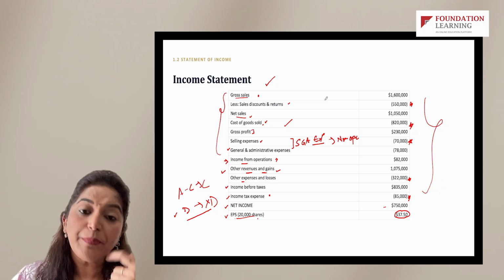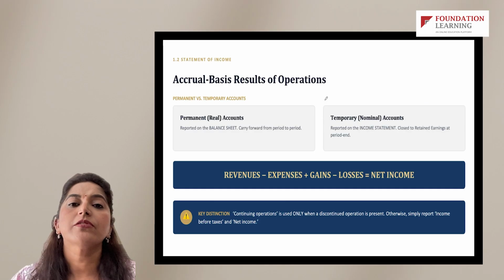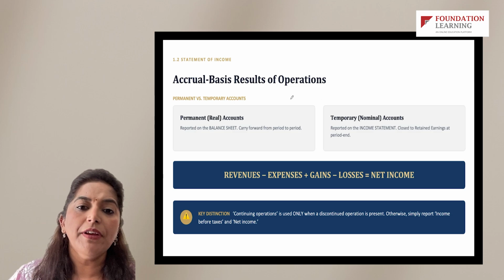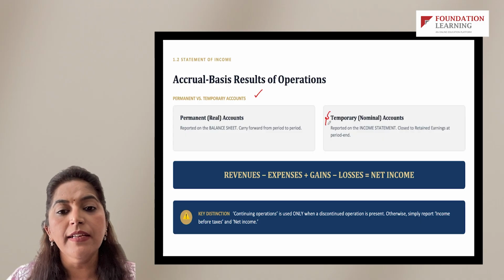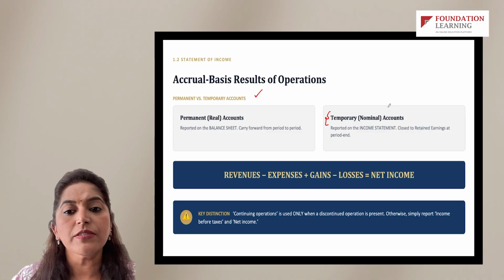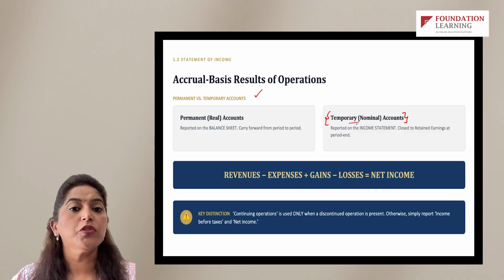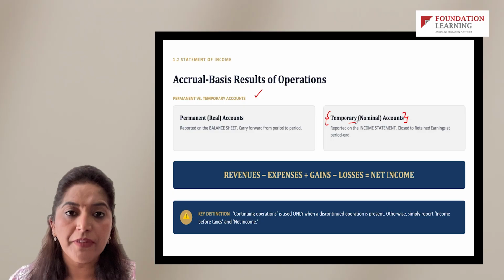Now let's deep dive into the income statement. Let's understand what the unique nuances of an income statement are for GAAP, right? When we start discussing an income statement, we first have to understand that we are working with temporary accounts, which are usually created at the beginning of the year and closed at the end of the year.